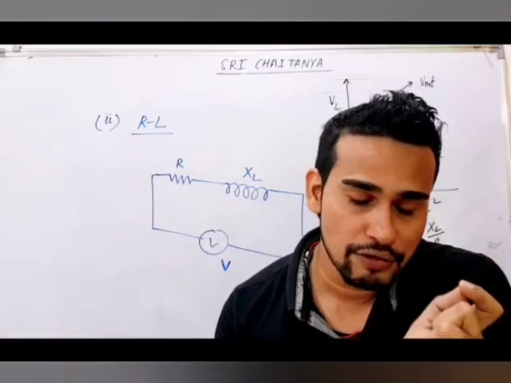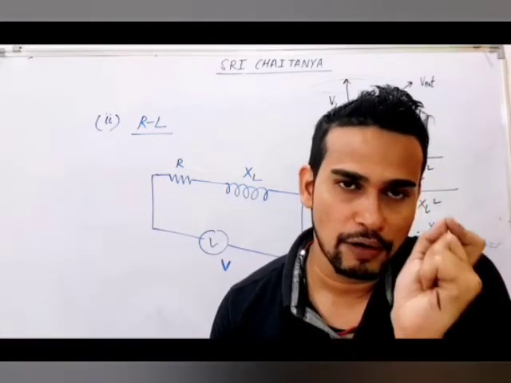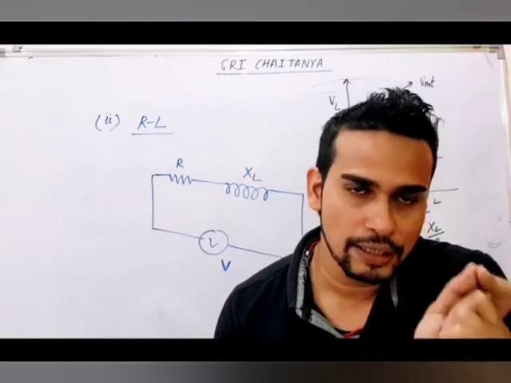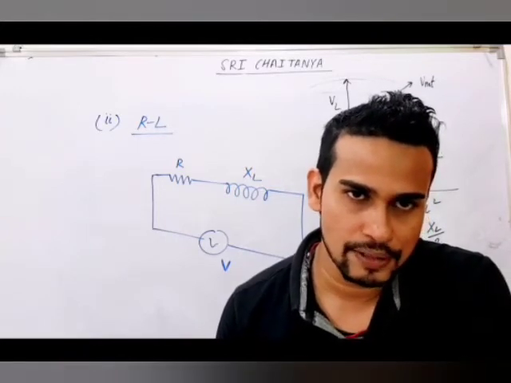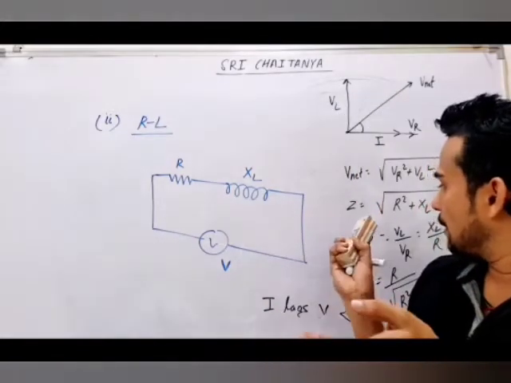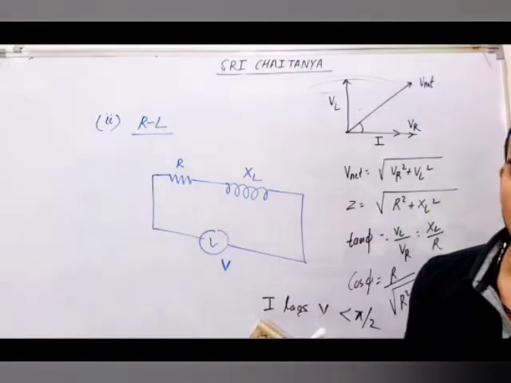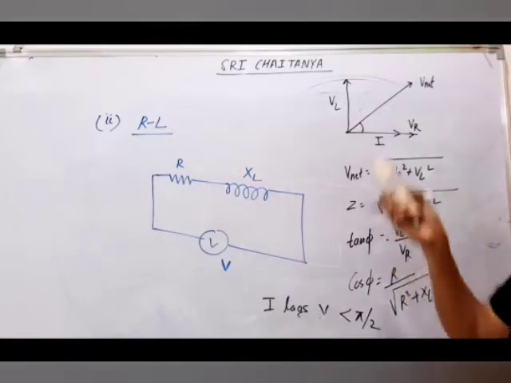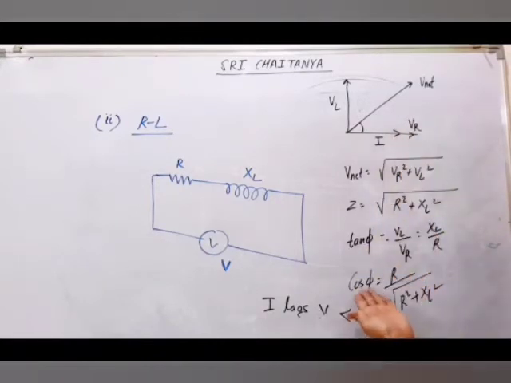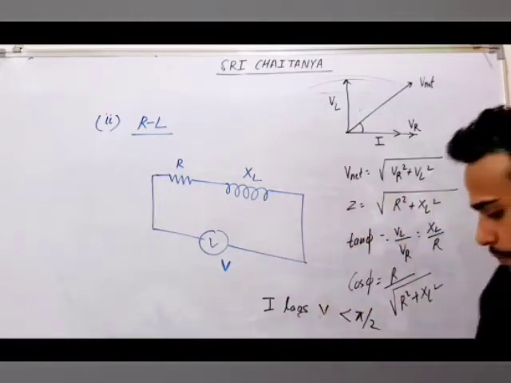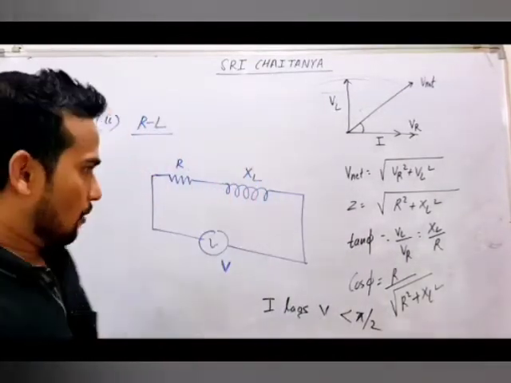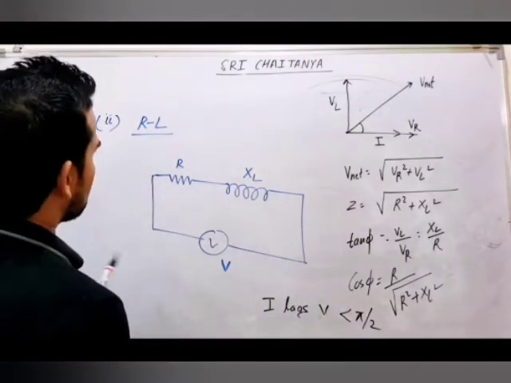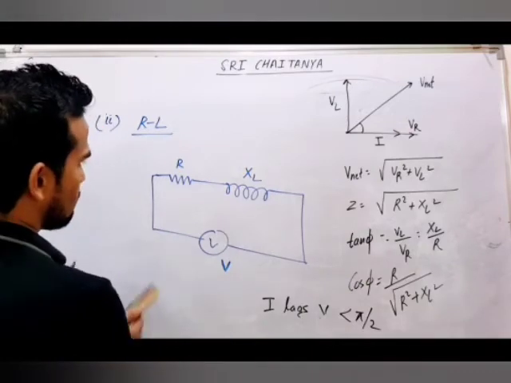Now if you know Z, you can find I RMS, that is V RMS by Z. You can find I maximum current, that is root 2 times I RMS. Then you can find phase difference, that will come as XL by R, perpendicular by base. Or for phase difference also you can use cos phi, which will come R by Z, which is our power factor. So this is how we can do questions related with the RL circuit.